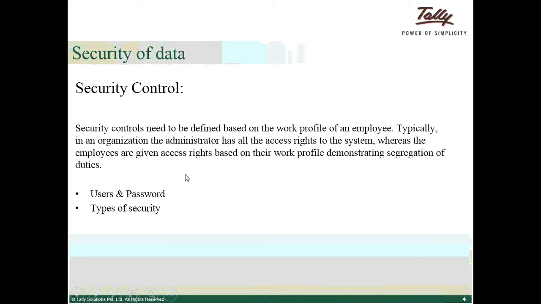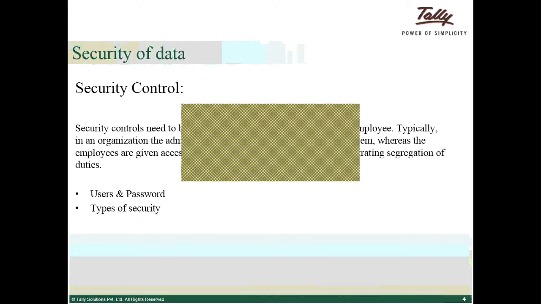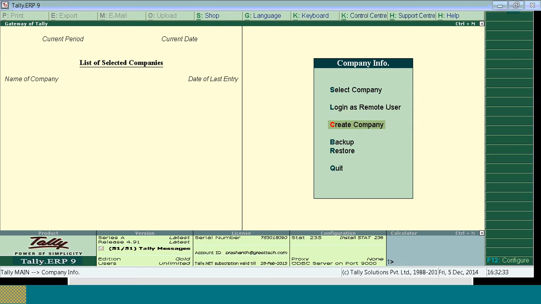So now I take you through the product, how to create users and password for data entry operator and how to assign permission to the particular data entry operator based on the rights you wanted to assign. I am creating a new company.